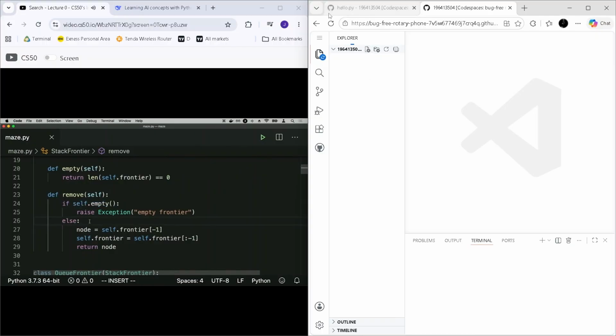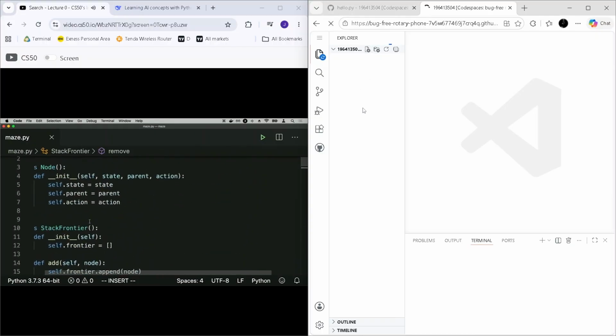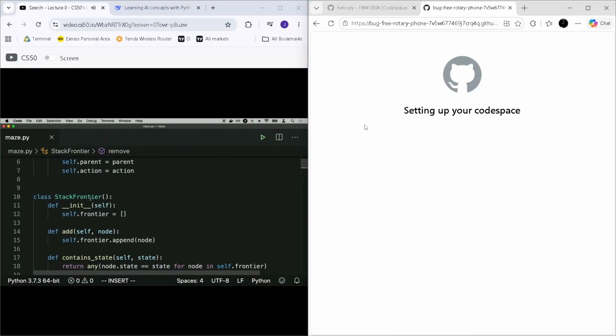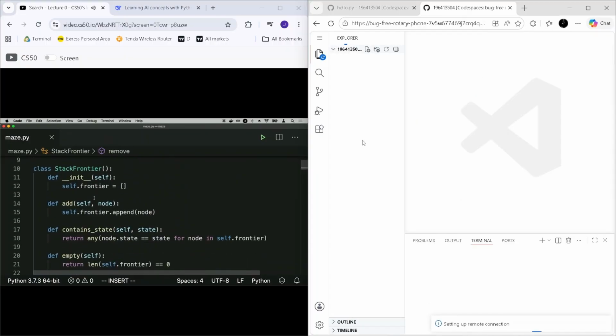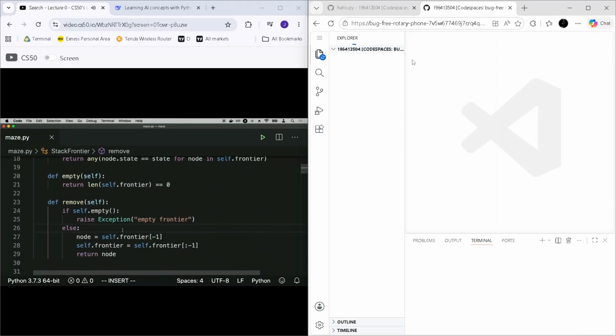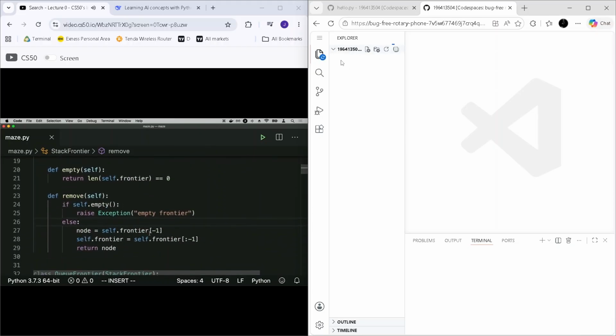But otherwise, if the frontier isn't empty, recall that I'm implementing this frontier as a stack, a last in, first out data structure, which means the last thing I add to the frontier, in other words, the last thing in the list, is the item that I should remove from this frontier. So what you'll see here is I have removed the last item of the list, and if you index into the Python list with -1, that gets you the last item in the list.